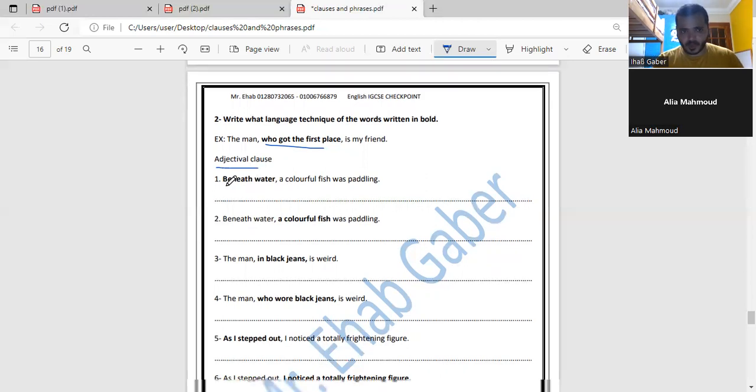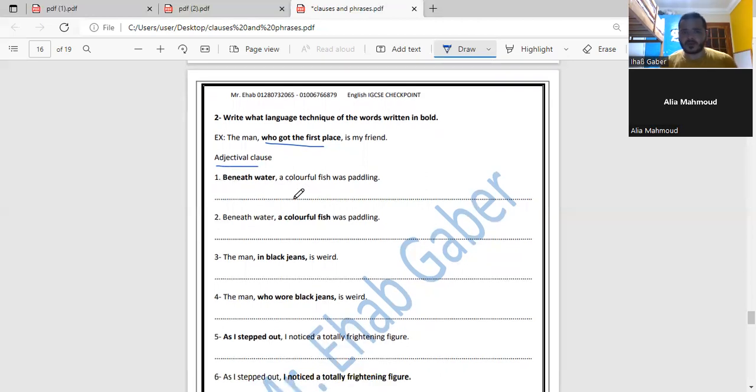Yes. Okay, let's have a look at number one. Beneath water, a colorful fish was paddling. What kind of phrase is the one written in bold? It's an adjectival phrase? Beneath water, a colorful fish was paddling. I think beneath water is telling us where the paddling happened. I think this is going to be an adverbial phrase of place. Yes or no? Place adverbial. It describes the verb here.